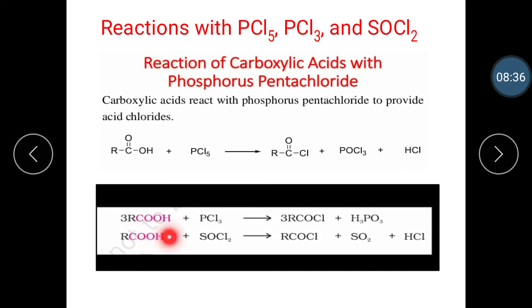With phosphorus trichloride, the byproduct is phosphorus acid. The phosphorus acid and the phosphoryl chloride are in liquid form. The reaction with thionyl chloride gives the byproduct in gaseous form. So this one is the best method of preparation of acid chloride.